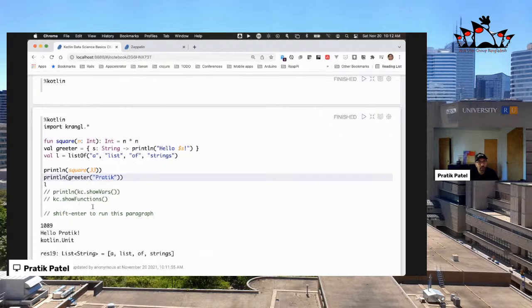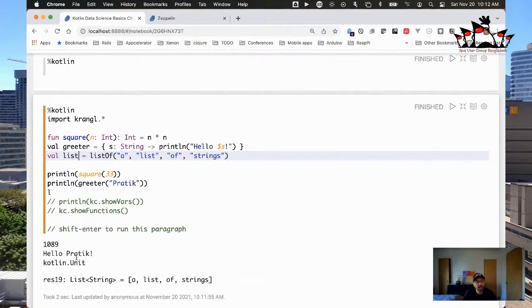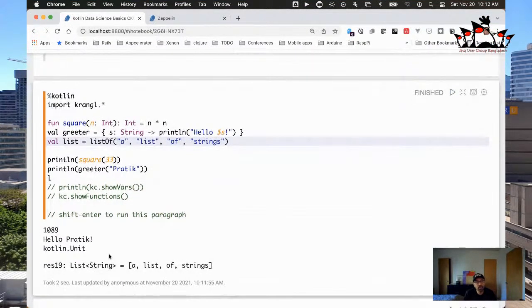Okay. Also, one thing that's kind of useful here is at the very end, I just have an L here, which translates to this list. Well, let's change that. Let's make this a little bit better variable name. I saw our friend Venkat Subramaniam, who most of you probably know, who's spoken at Bangladesh JUG, he tweeted something yesterday where he said don't use single letter variable names because, as everybody knows, one of the hardest problems in computer science is naming things. So don't use single letter variables. So I'm going to change this from L to list based on his suggestion.